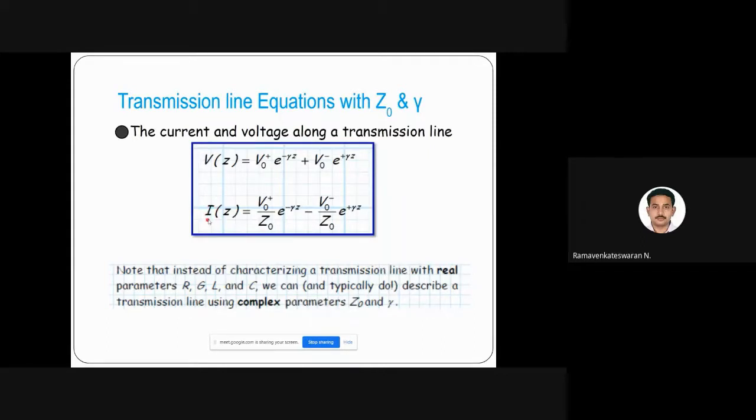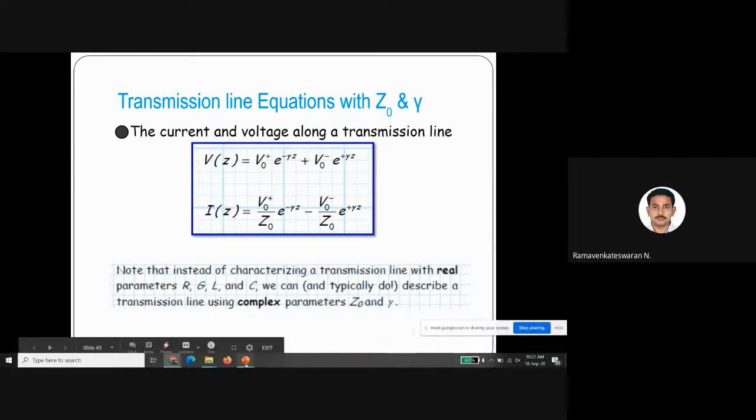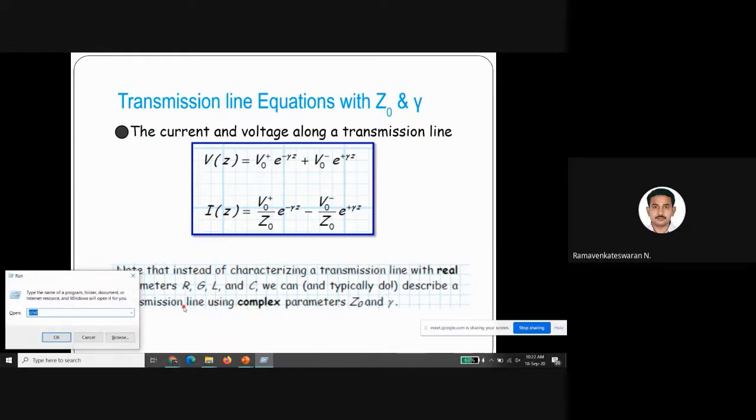What is the voltage and current for a given transmission line with respect to z? I think I don't have writing options, so probably I'll use Paint.